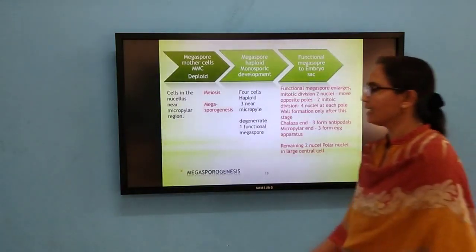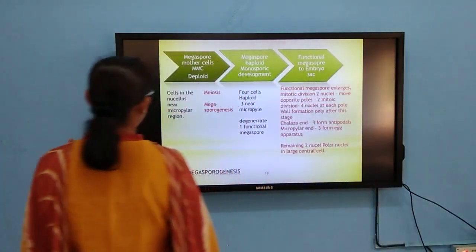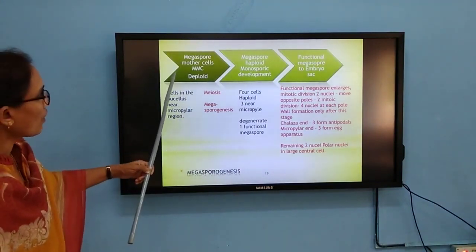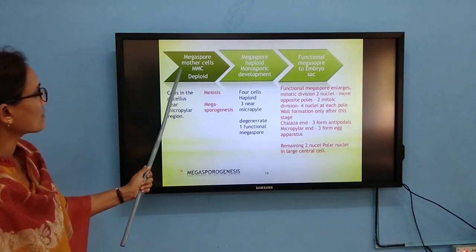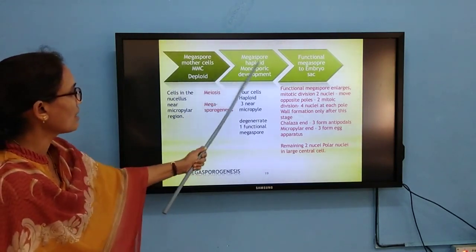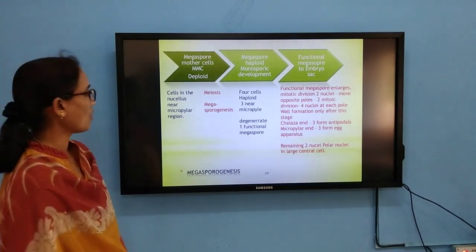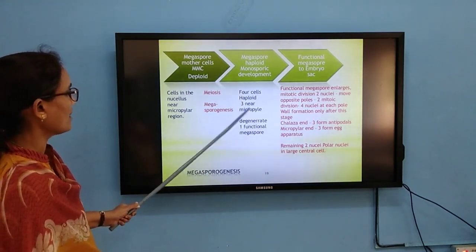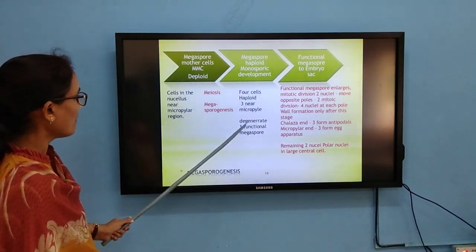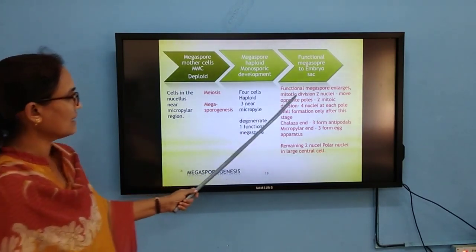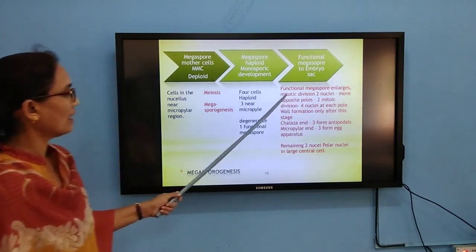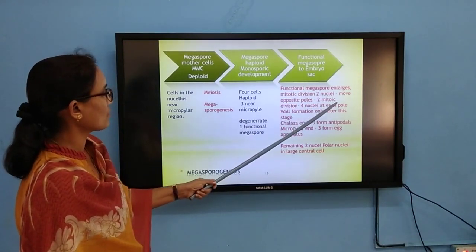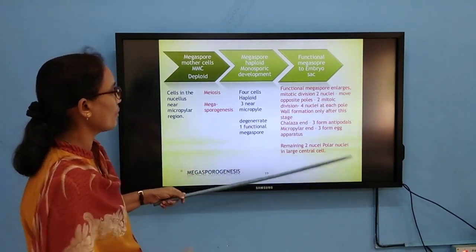So here you can see cells in the nucellus near the micropylar region undergo meiosis, forming megaspores from megaspore mother cells. This is called monosporic development. The 4 haploid cells in the micropylar region, 3 will degenerate and only 1 will become functional. Now this functional megaspore enlarges, and its nucleus undergoes mitotic division, forming 2 nuclei and then 4 nuclei. Then they start moving towards the poles.